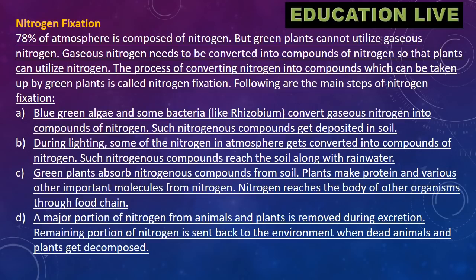C. Green plants absorb nitrogenous compounds from soil. Plants make protein and various other important molecules from nitrogen. Nitrogen reaches the body of other organisms through food chain.